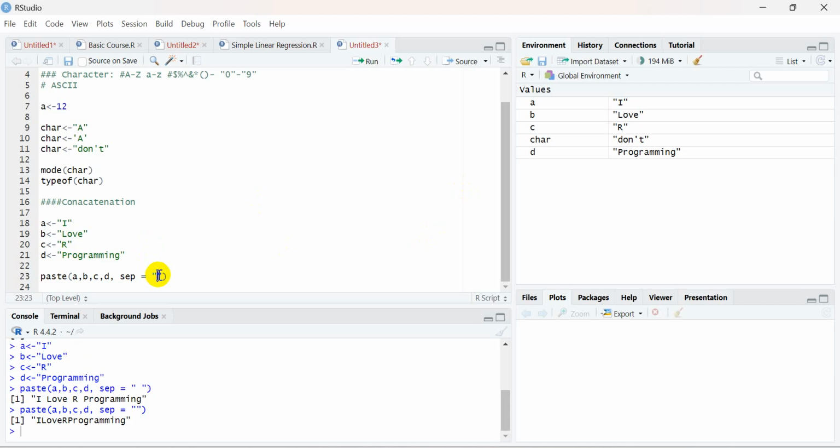Maybe I can give a comma over here. Then it will combine all those separate strings using the comma separator: I, love, r, programming. In that way it will combine them.